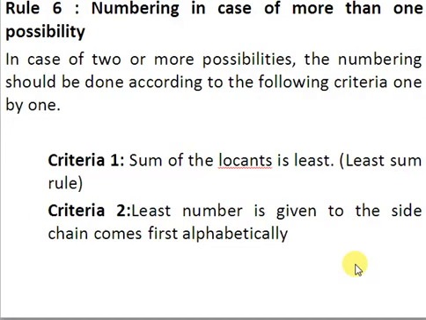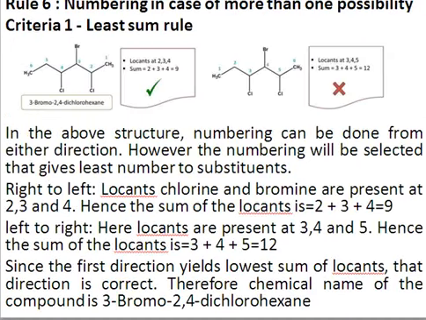So let me elaborate this with a few examples. Here we have the possibility, in this case, of 3 substituents: chloro, bromo, and chloro. We can start numbering from 2 sides. If we start numbering from here, 1, 2, 3, then chlorine gets number 3, bromine gets 4, and chlorine gets 5. If you add them all, 3 plus 4 plus 5, that gives you 12. So the sum of the locants is 12.